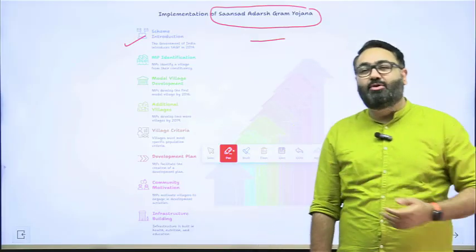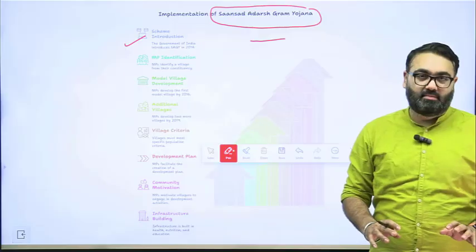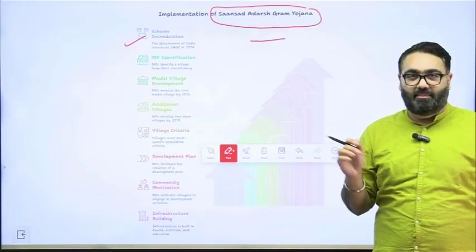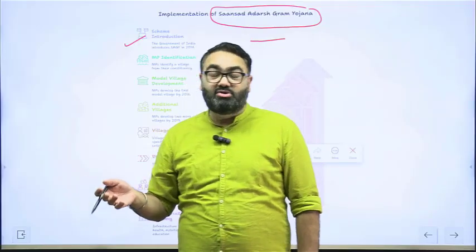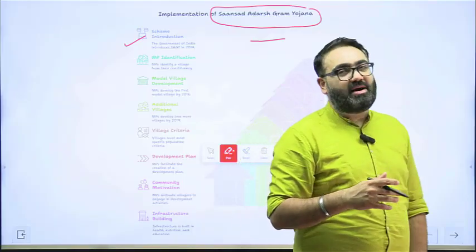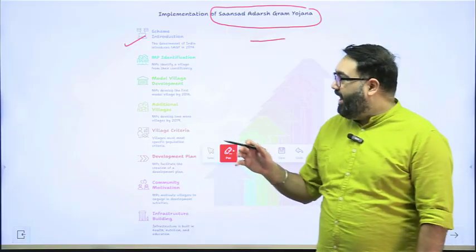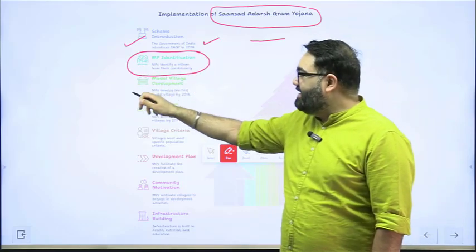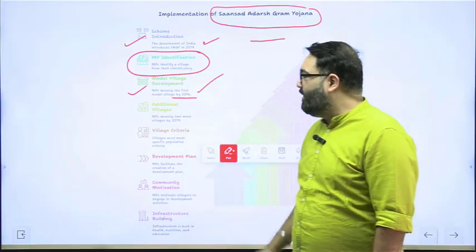The problem with that was, there was no extra fund given for such a scheme to the MP. So it was not like the MP was told that the government will give you some extra money, now go and ensure development. No. They were asked that existing government schemes are good enough, you just make sure their implementation is up to the mark. You just make sure that their implementation becomes better, you just make sure that any problem in these schemes is looked into. That is what this scheme was. Villages have to be identified by members of parliament and then developed into model villages. The idea was that the first model village should be completed by 2016.